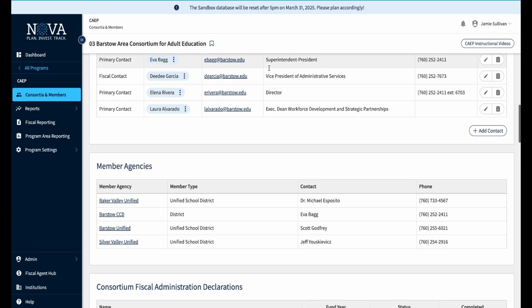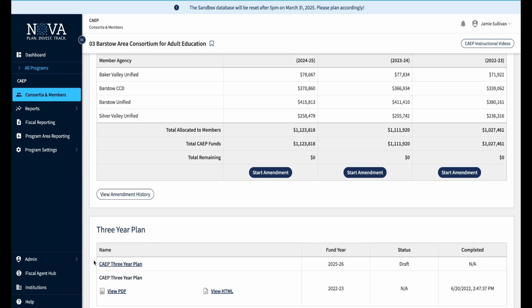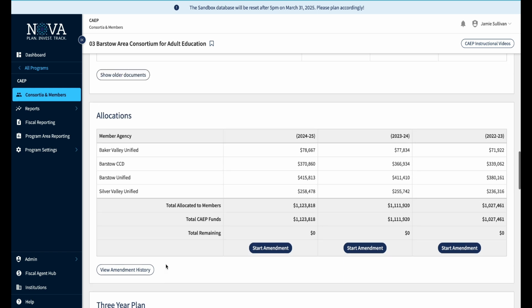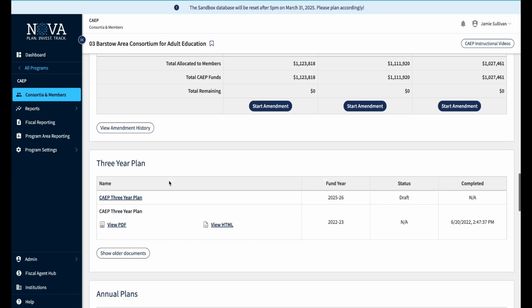The assumption with the three-year plan is that the CFAD will be completed when you submit it, but one of the nice options that you have available to you at the moment is that the CFAD and the three-year plan can be completed in parallel. The thing to understand about that is that the three-year plan will not be able to be submitted until the CFAD is completed. So we're going to hop into the three-year plan.